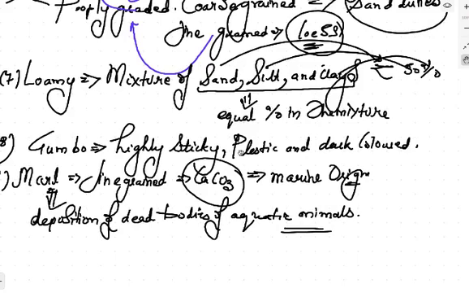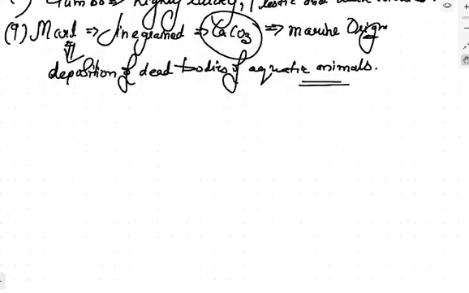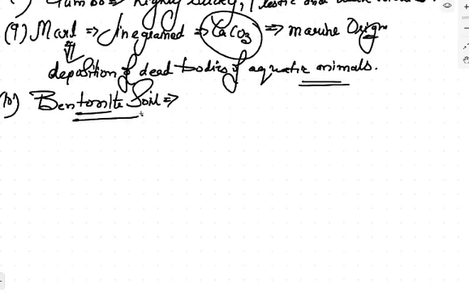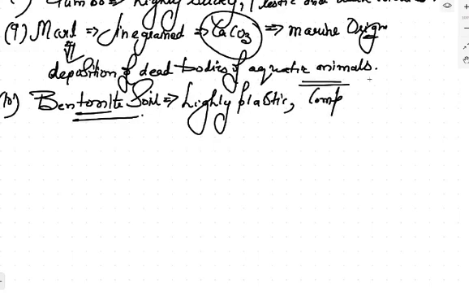The next type of soil is bentonite soil. This is bentonite soil. Now, the bentonite soil is basically highly plastic, compressible, volume change बहुत होता है इसके अंदर.